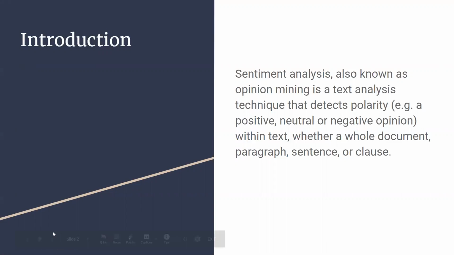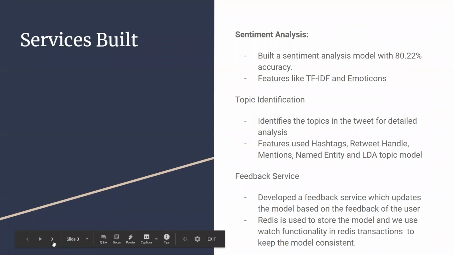So moving forward, the services that we built for our project: one is sentiment analysis. We built our own sentiment analysis model, which achieved an accuracy of 80.22%. And we use features like TF-IDF and the emoticons that are present in the document. For that, we build a term document matrix for emoticons.